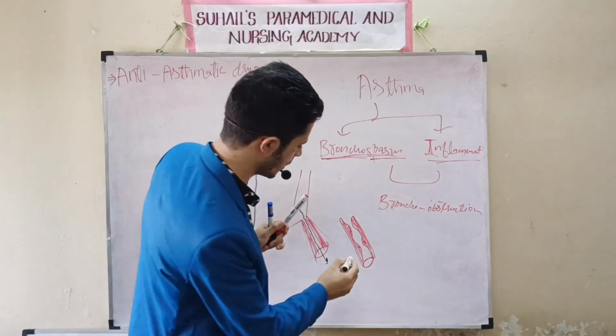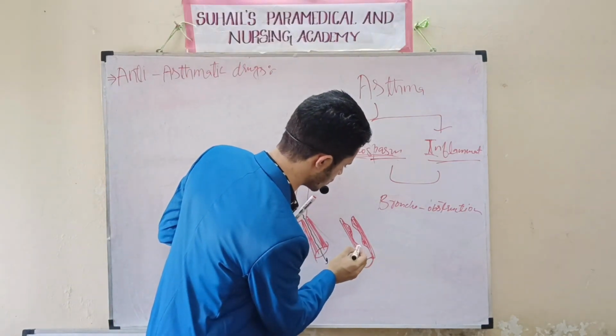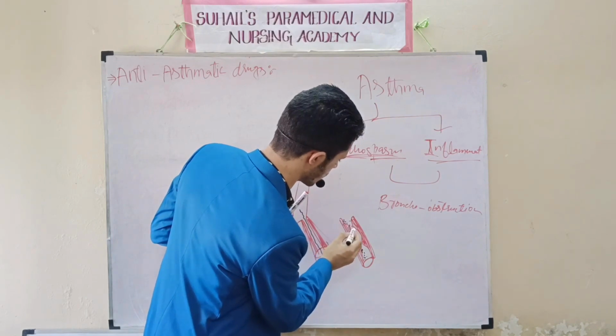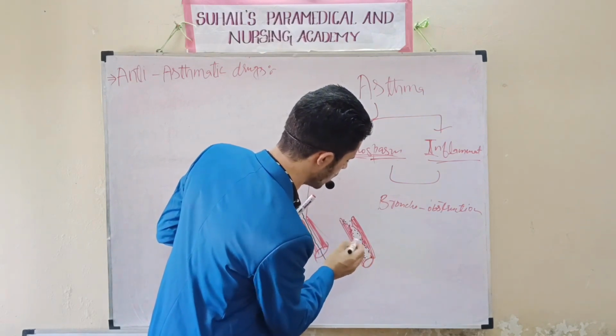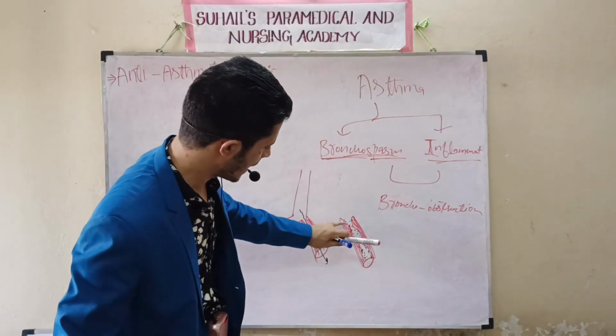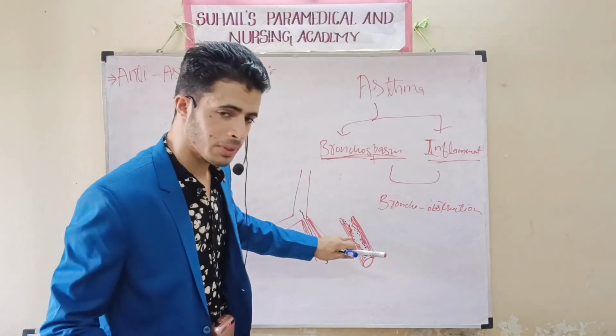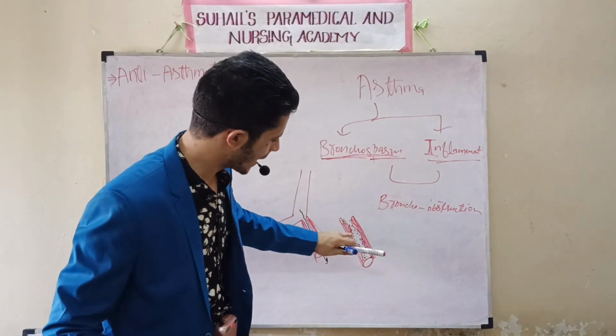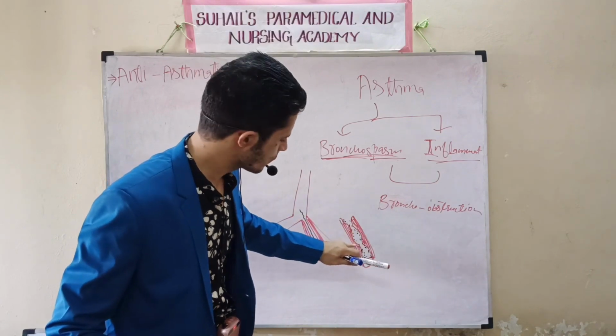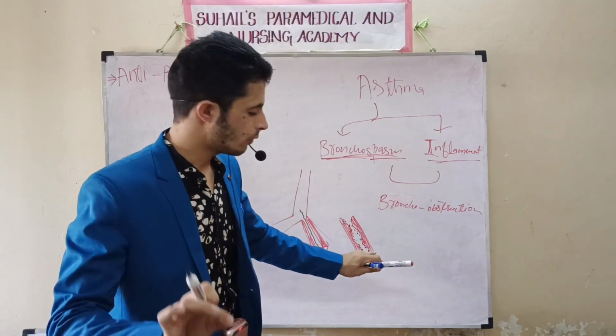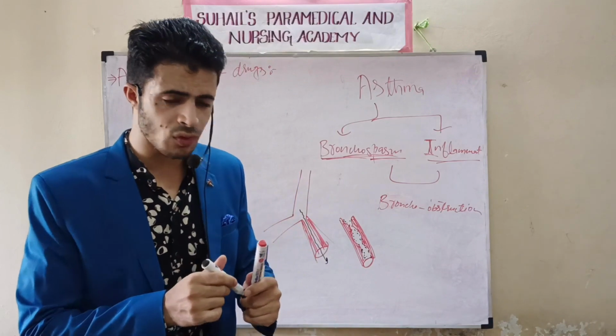When there is inflammation, there will be production of mucus. When there is production of mucus also, what will happen? The diameter, the space, will be decreased. The diameter for the gaseous exchange, for the gaseous transport, will be decreased. So this was all about asthma.